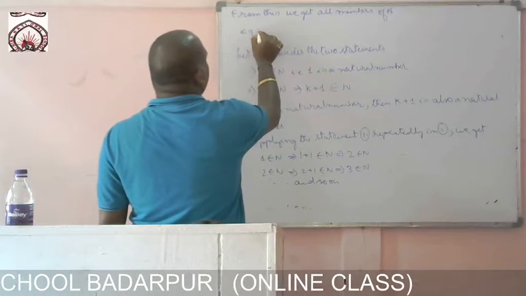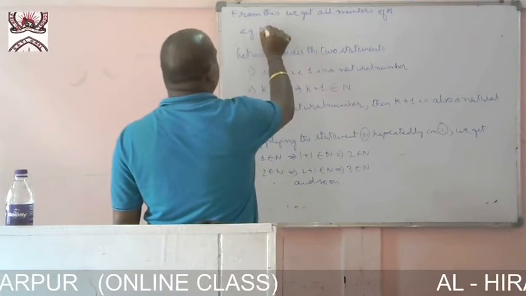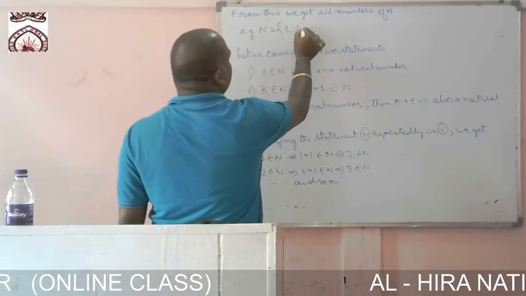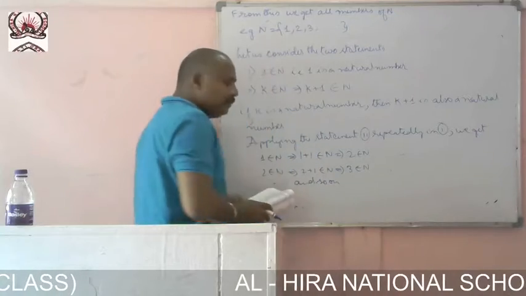All the members of n that we are getting are 1, 2, 3, and so on.